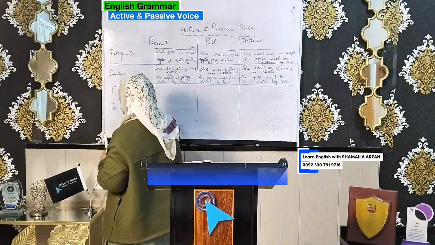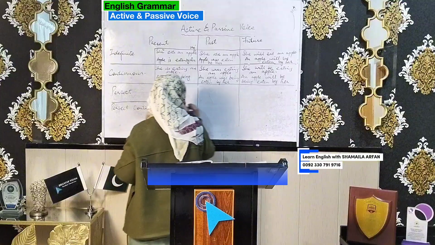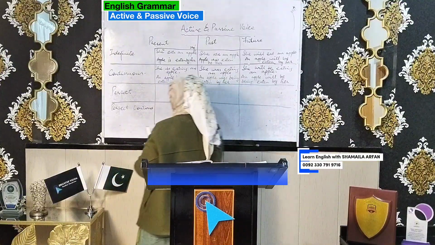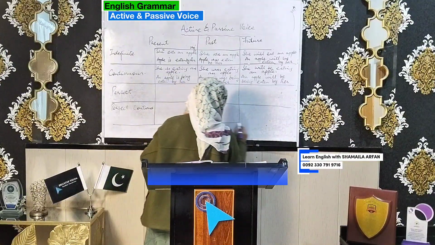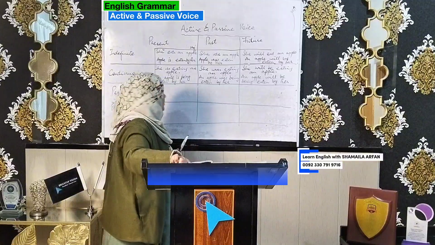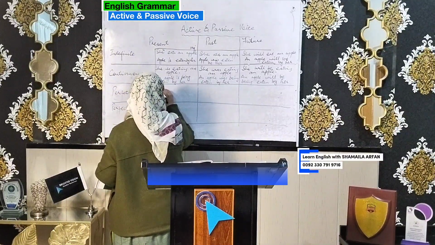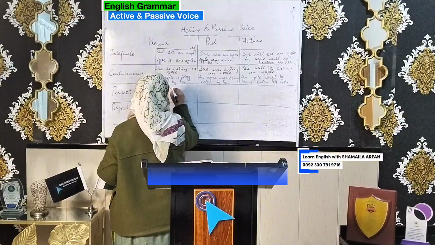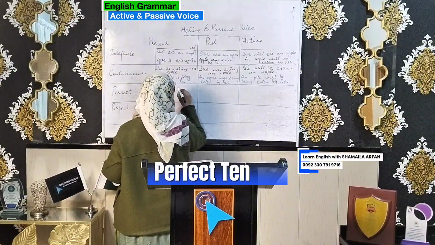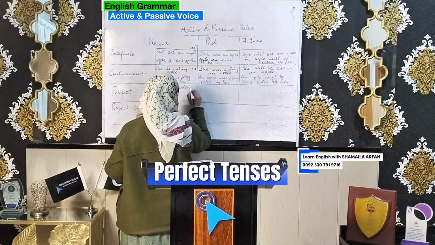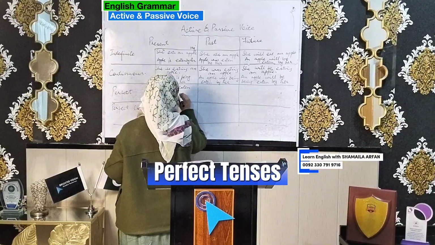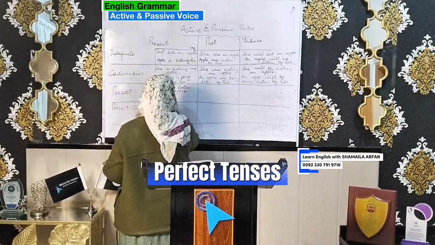Now same sentence in perfect. Perfect, you know, the completion of the work has been done. See my videos if you need, it's all available. Now perfect says she has, because perfect takes third form of verb and has, have. She has eaten an apple. And what is the conversion?